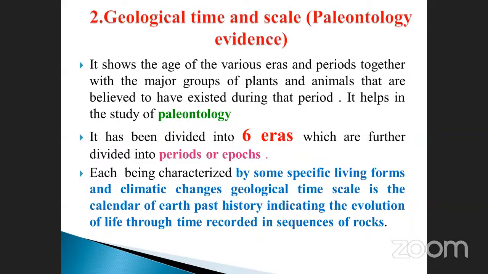Paleontology is the science that studies fossils. How do we know that dinosaurs lived before, in these geological times and scales? These fossils are the evidence. Only then can we know about angiosperms and animals. Which one is a seeded plant? When it grows, which is the golden period of the angiosperms, and which is the golden period of the dinosaurs?